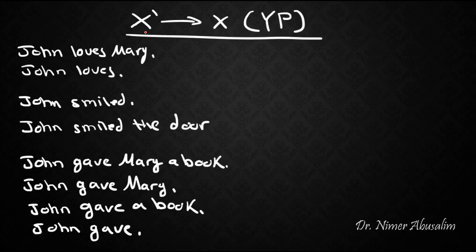So now here's the rule we're dealing with. X bar gives rise to the obligatory X head and an optional YP, or a complement. Notice again now that this is optional. Now let's look at our sentences. John loves Mary is fine, but John loves is ill-formed. If the complement was actually optional, then there's no reason why this sentence should be ill-formed. It seems here like these two sentences are showing us that the complement is obligatory, because when it's not here, the sentence is ungrammatical or ill-formed.